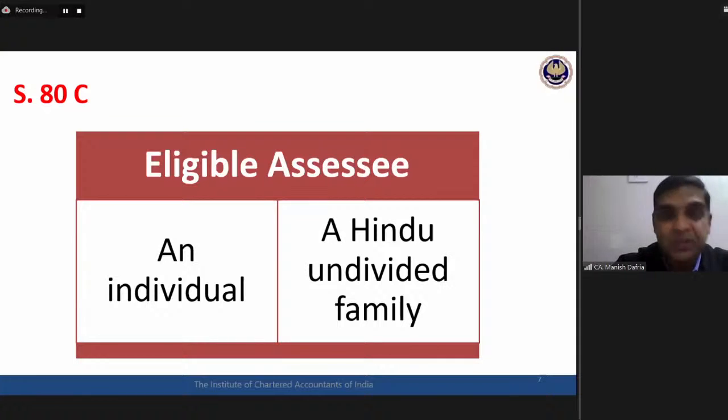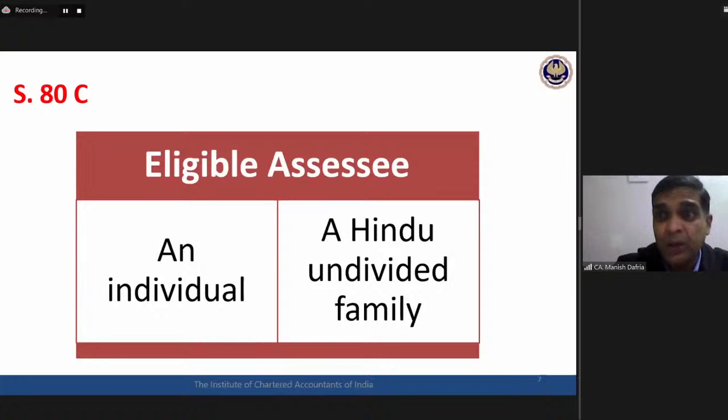How to interpret it, that is the real expertise in income tax, if I can see what is not written. So they have not written anything about residential status. That means this deduction is available to both residential status assessees, resident as well as non-resident.